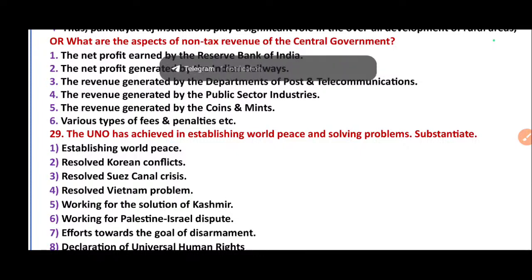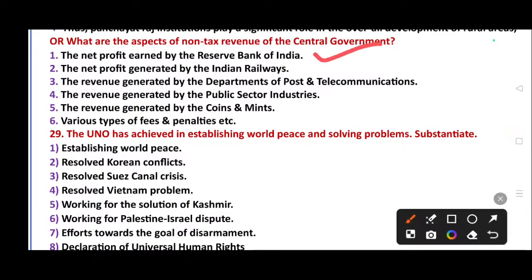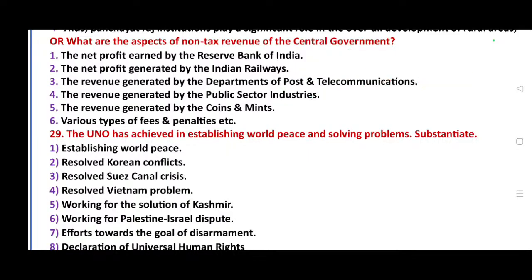The net profit earned by the Reserve Bank of India, the net profit generated by the Indian Railways, the revenue generated by the Department of Post and Telecommunication, the revenue generated by the public sector industries, the revenue generated by the coins and mints, various types of fees and penalties.